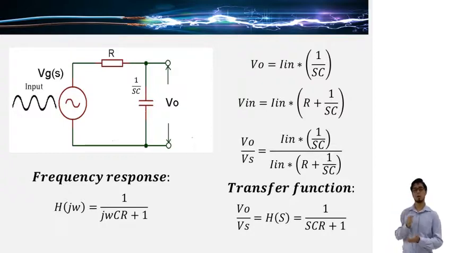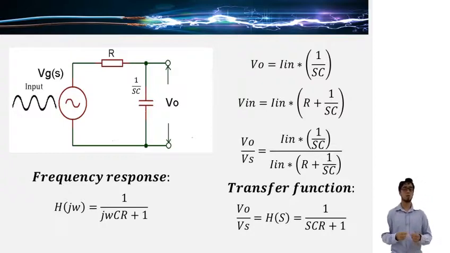In this circuit, we are able to obtain the transfer function of the voltage gain. This function is the ratio between the voltage of interest and the voltage of the source. Now, if we want to obtain the frequency response of the filter, we only have to replace the variable s with jω. With the transfer function, we are able to obtain our Bode diagram, but first we have to know how many poles and zeros our function has. In this case, we only have one pole with a cutoff frequency of 1 radian per second.